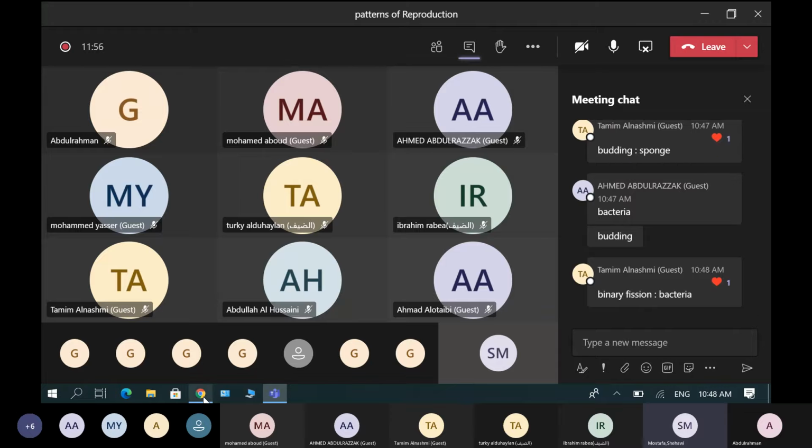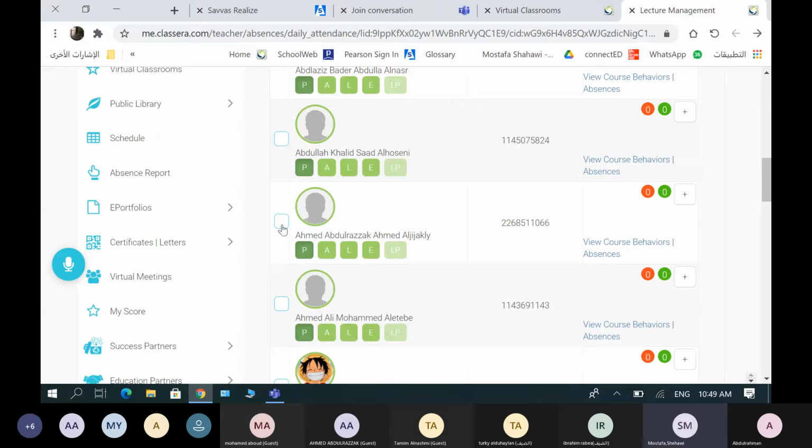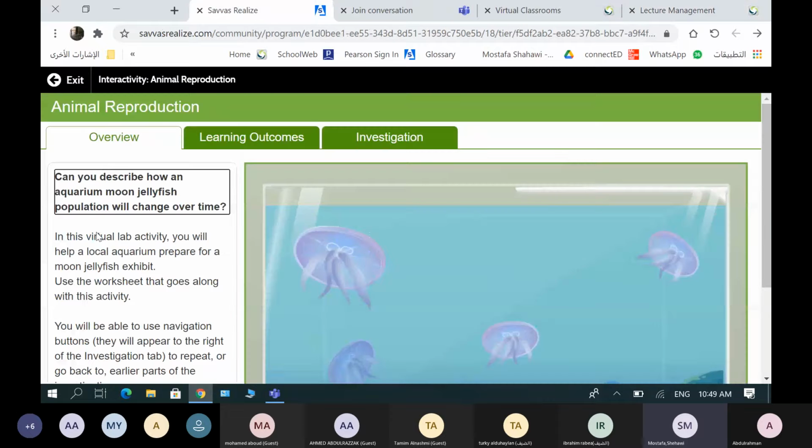So let's start talking about today's lesson. We will take animal reproduction as an example, this interactivity or this activity. Let's pick someone to read with us. Ahmed Abdurazak, you read. Ahmed? Yes, Ahmed. Yes, teacher. Read this slide here.